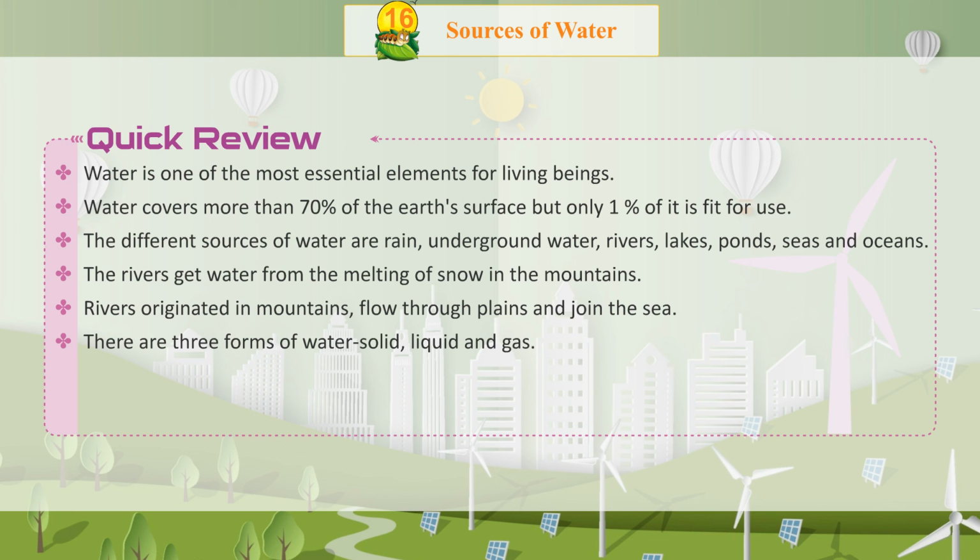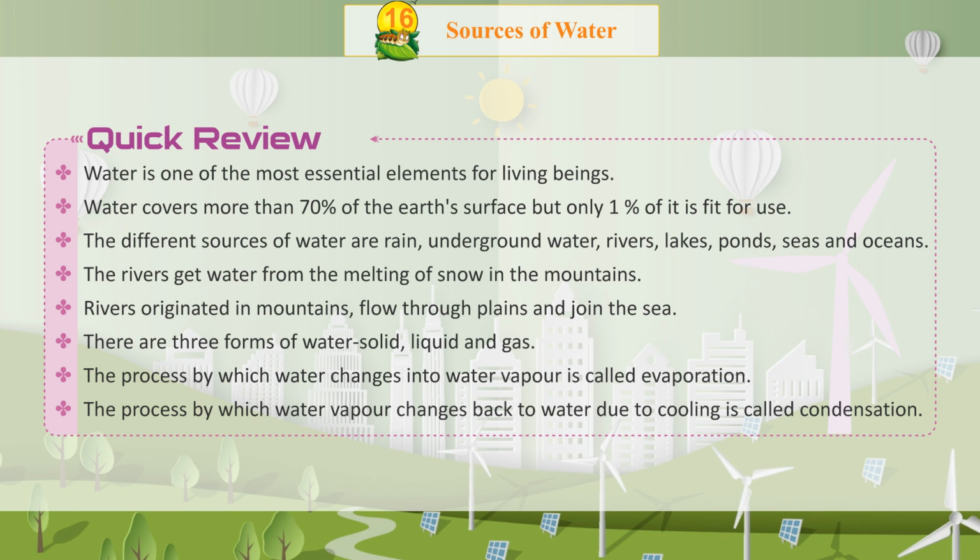There are 3 forms of water: solid, liquid, and gas. The process by which water changes into water vapor is called evaporation. The process by which water vapor changes back to water due to cooling is called condensation.